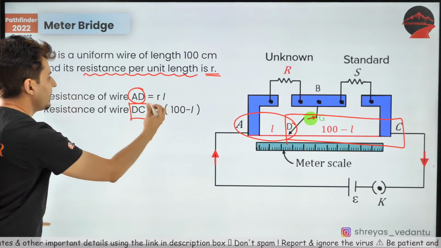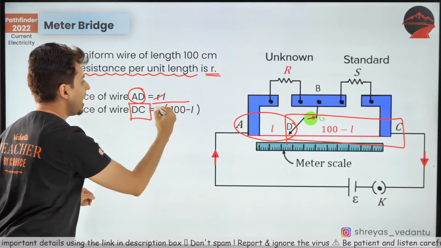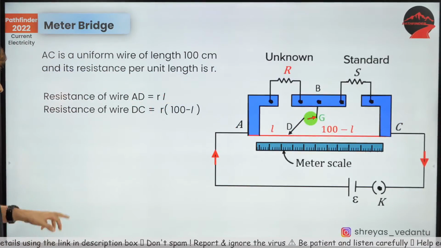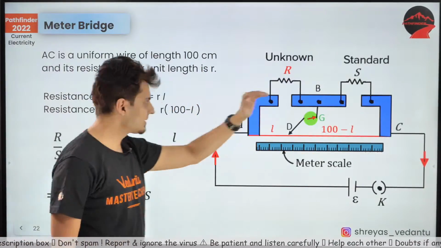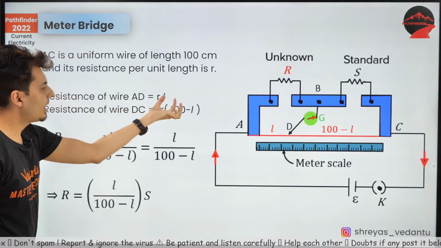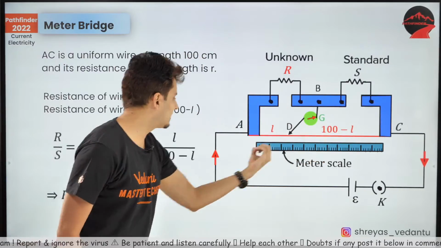So when you divide them, r and r will get cancelled. Yes, that's what will happen. R by S will be rL, which is this part, by this part.